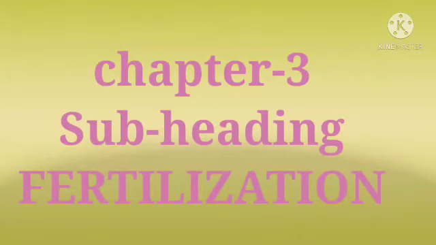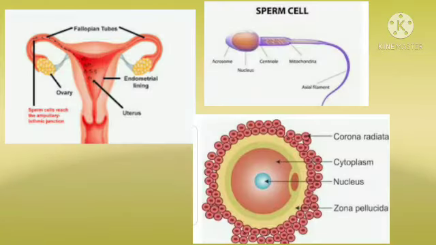The male gametes, the sperms, pass through the cervix, enter into the uterus, and reach the ampullary-isthmic junction where fertilization takes place. Fertilization occurs only if the ovum and the sperm are transported simultaneously to the ampullary-isthmic junction.